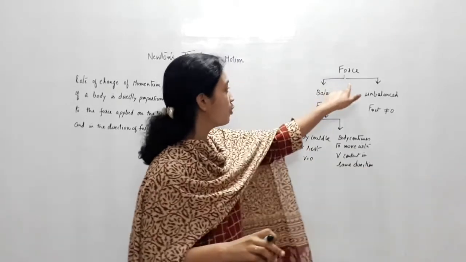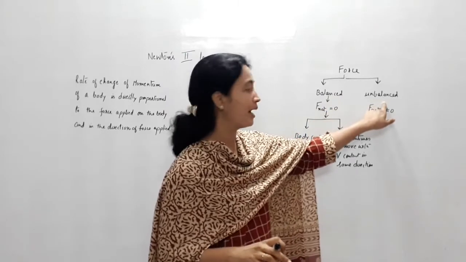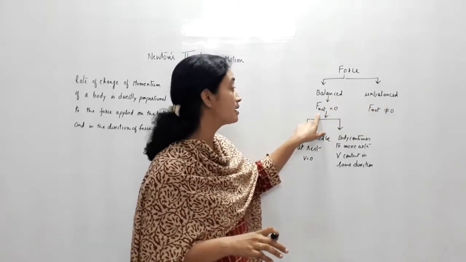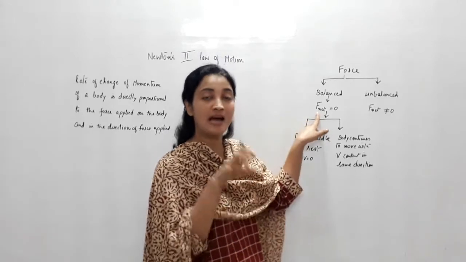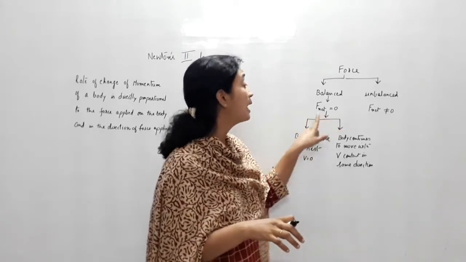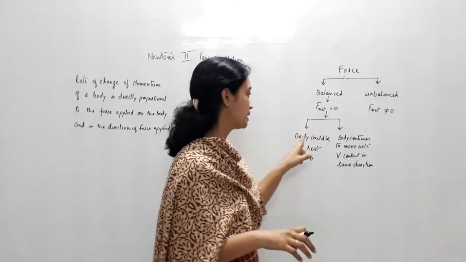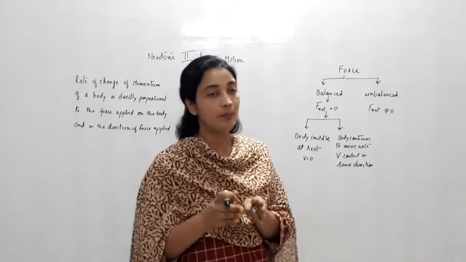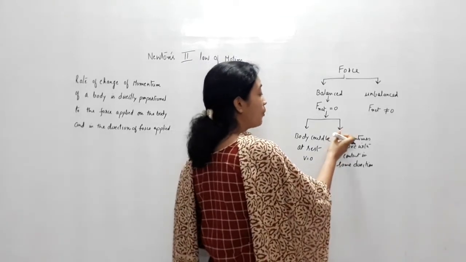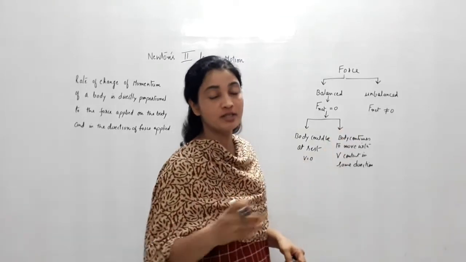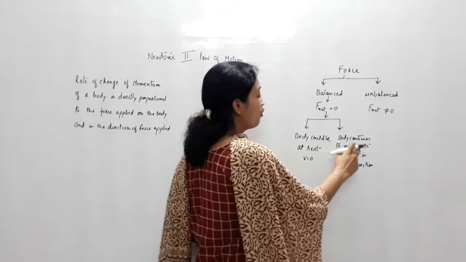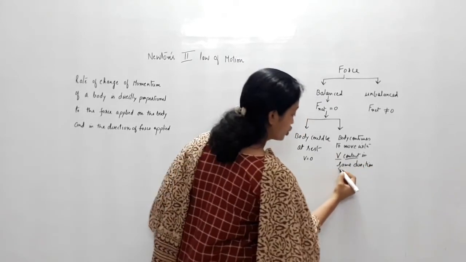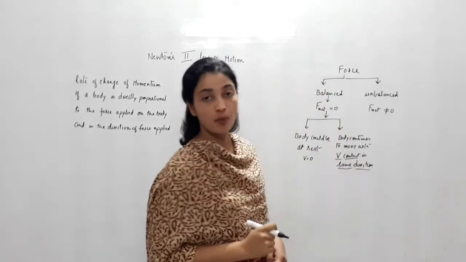Are you getting it? Forces could be balanced, they could be unbalanced. If we are talking about balanced forces, then the net result of all the forces acting on a body comes out to be zero. In this situation, there are two possibilities. Either the body is at rest, meaning a body already at rest will remain at rest. Second, if the body is moving with some velocity, it will continue to move with the same v, that is v constant, in the same direction. This is the other possibility.